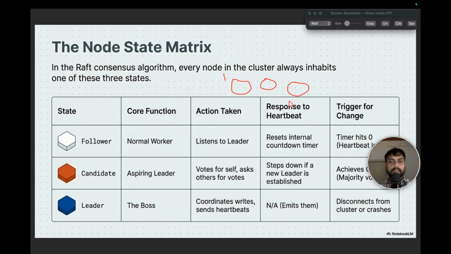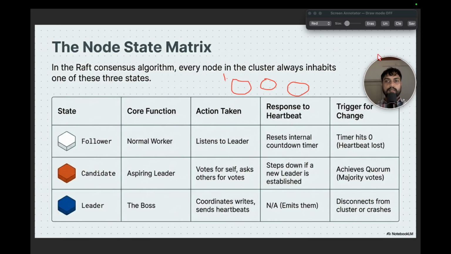So when there is a tie, there is a re-election immediately. By that, a leader gets elected, and finally we'll get a leader that will be the boss, which coordinates the writes and sends the heartbeats to the followers. Here it is not going to accept any heartbeats, it is going to only emit the heartbeats, the signal to the followers, and it disconnects from the cluster or crashes whenever there is some issue.